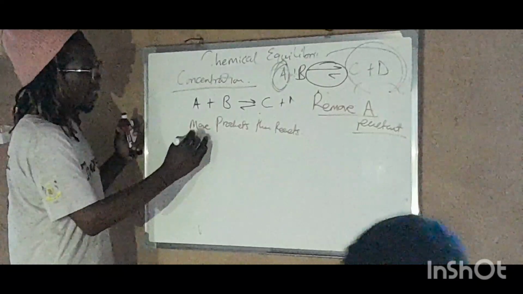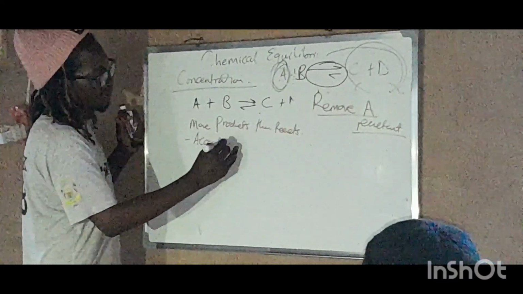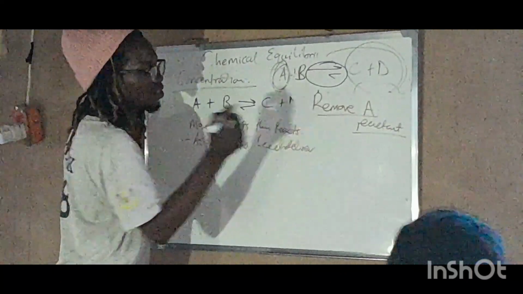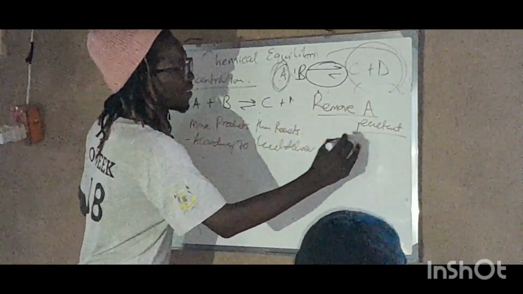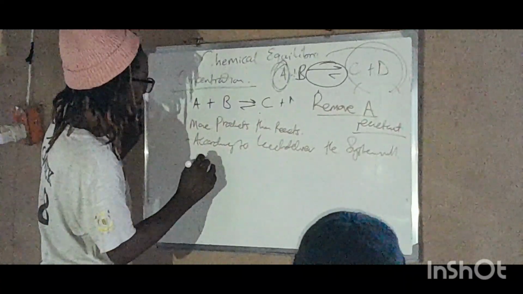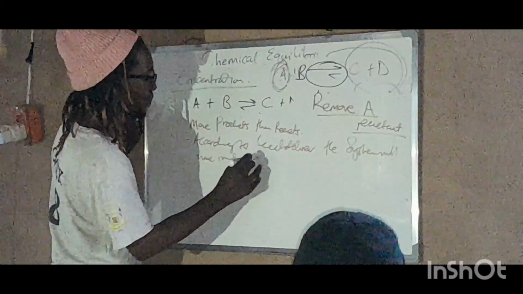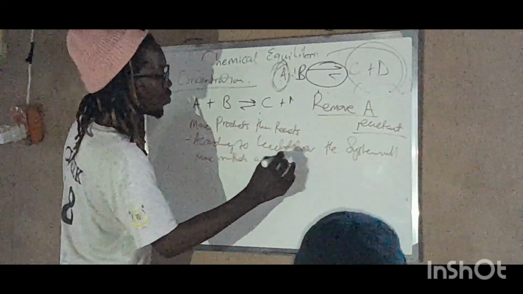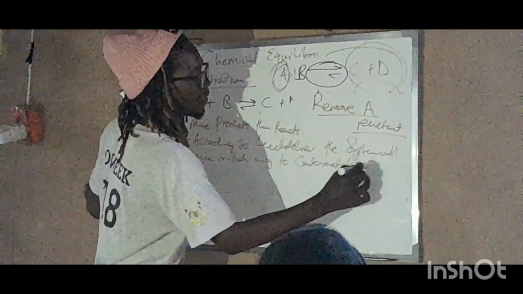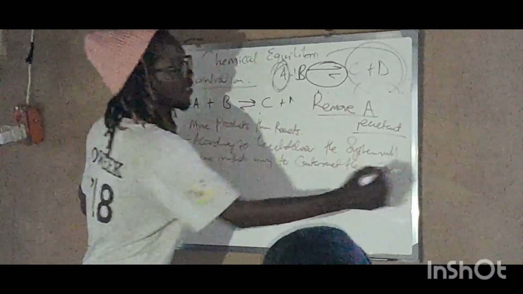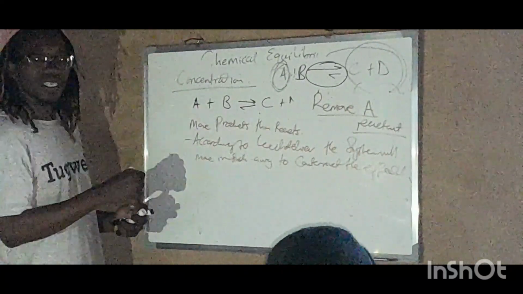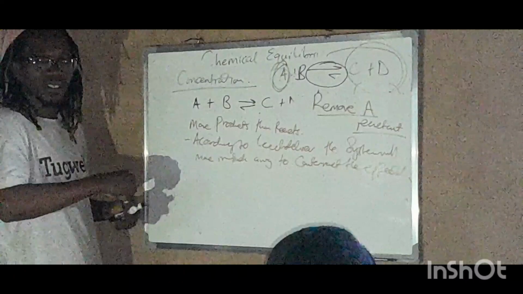So according to Le Chatelier, the system will move in such a way to counteract the effect or to reduce the effect. So it means that we have to make up for the removal of this. It means that this has to be 4, right?